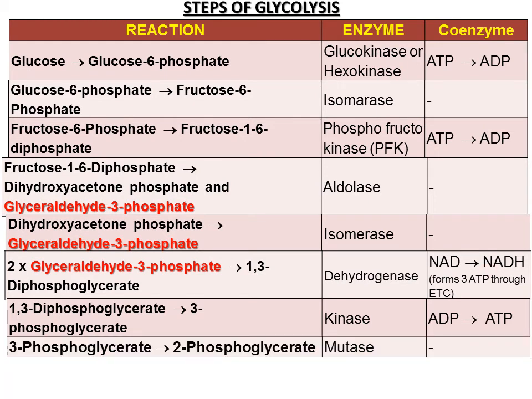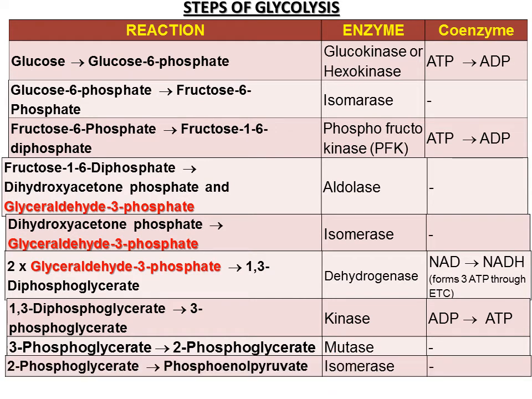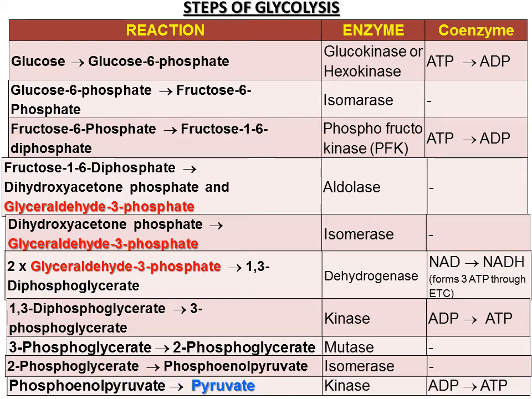Then this product, 3-phosphoglycerate, is substrate here. 3-phosphoglycerate is converted to 2-phosphoglycerate by the enzyme mutase. No coenzyme there. Then 2-phosphoglycerate is converted to phosphoenol pyruvate by the enzyme isomerase. There is no coenzyme here.